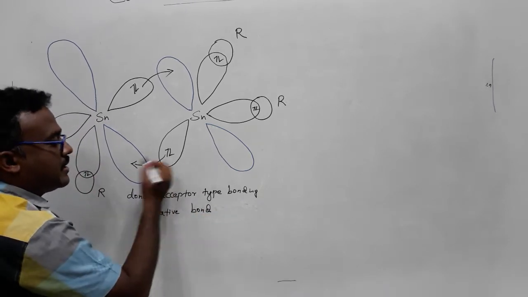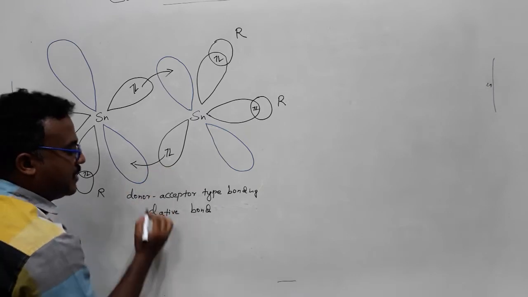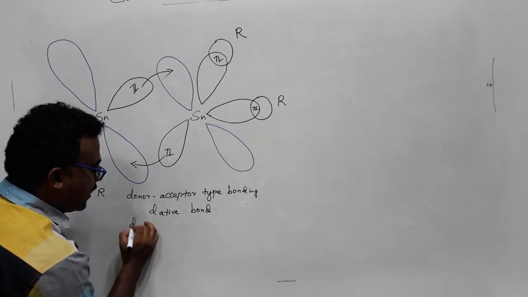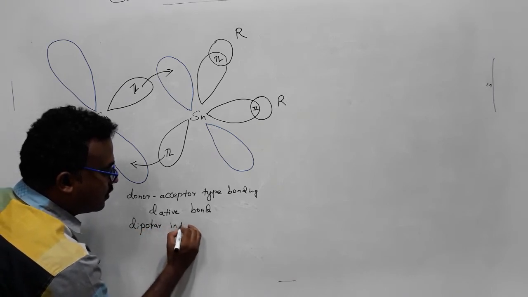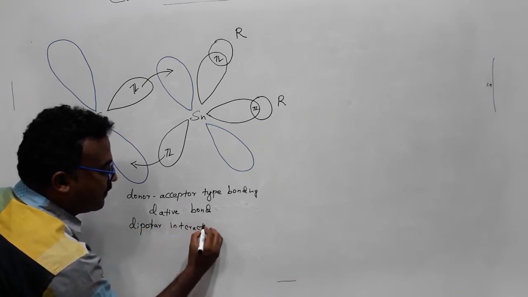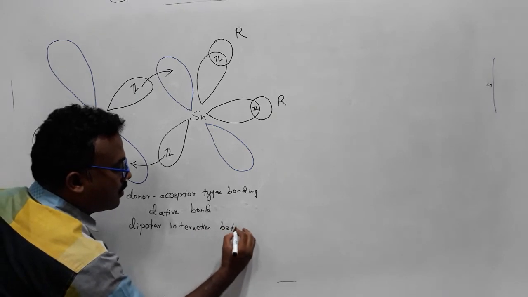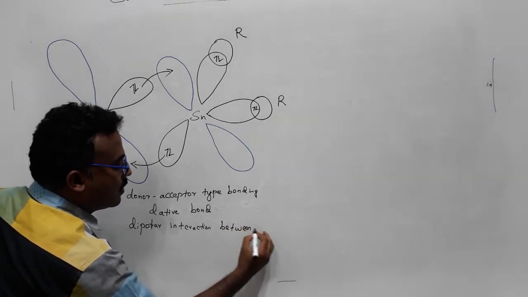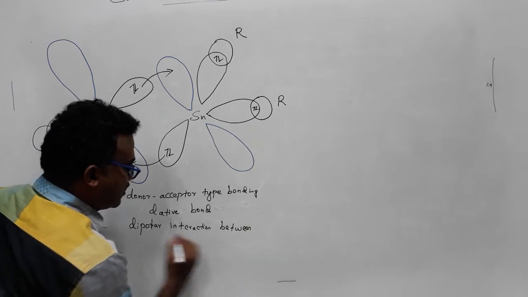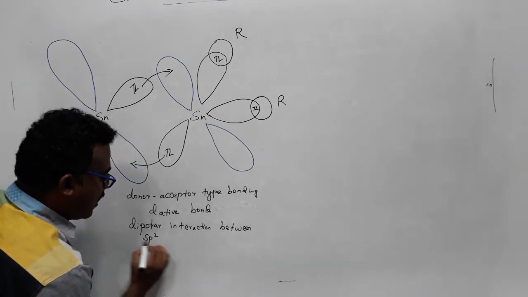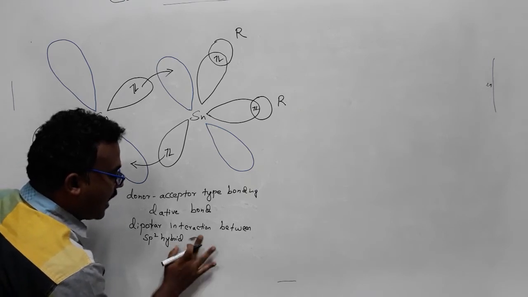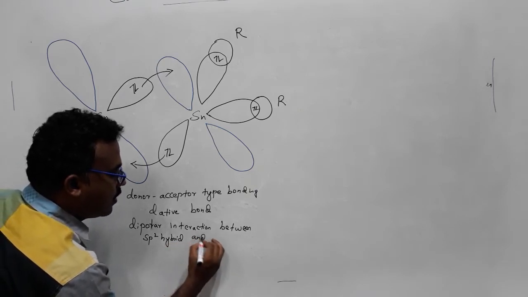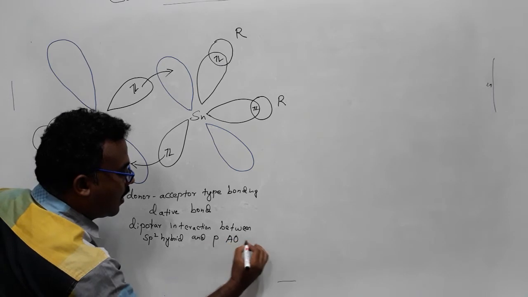And also the interaction, if you take it, is a kind of dipolar interaction between the sp2 hybrid orbital and the p atomic orbital of Sn.